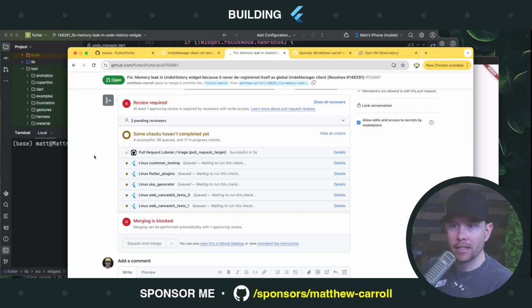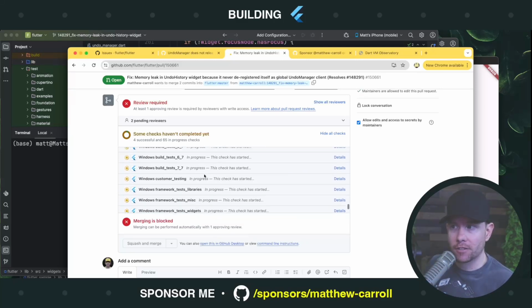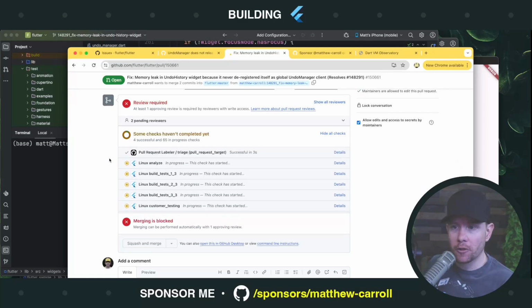Therefore, one thing I recommend is whenever you're working on Flutter, make the fewest possible changes to actually accomplish your goal. Make those changes in as narrow of a location as possible. If you can do it in one method, great. One class, great. One file, great. Keep it small, keep it narrow, keep it tactical, because you're gonna have to survive this gauntlet of CI tests. And these things will be broken. You'll have to wait for other people to fix it because you weren't the one who broke it. They were the one who broke it.